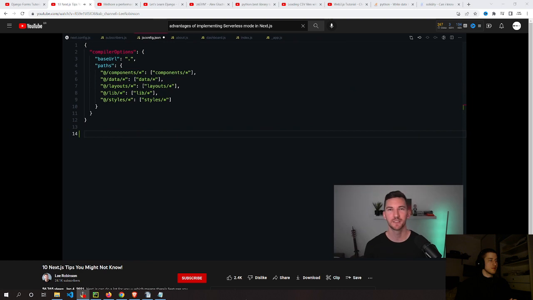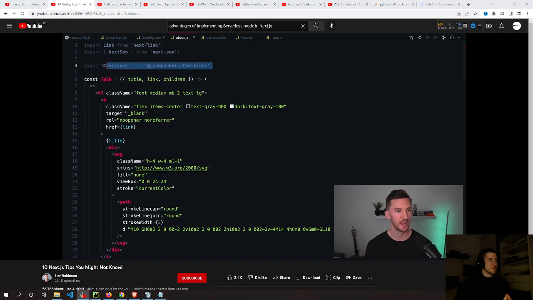The sixth is absolute imports and module path aliases. Rather than having multiple levels of nested paths, so having import statements that might look like this, which can get kind of out of hand, you can use absolute imports and module path aliases to define where your folders are inside of either a jsconfig.json or a tsconfig, such that inside of your components, you can now use this nice shorthand notation to import your files.